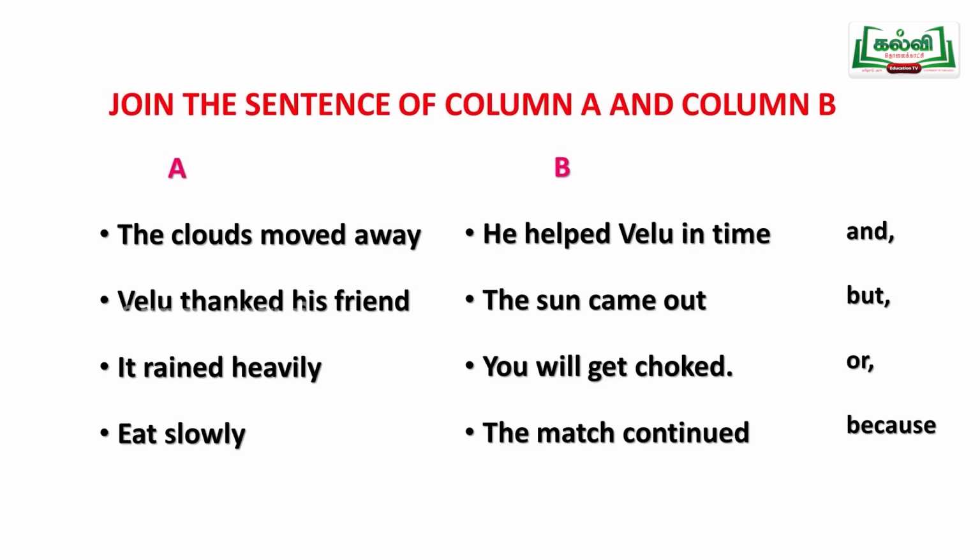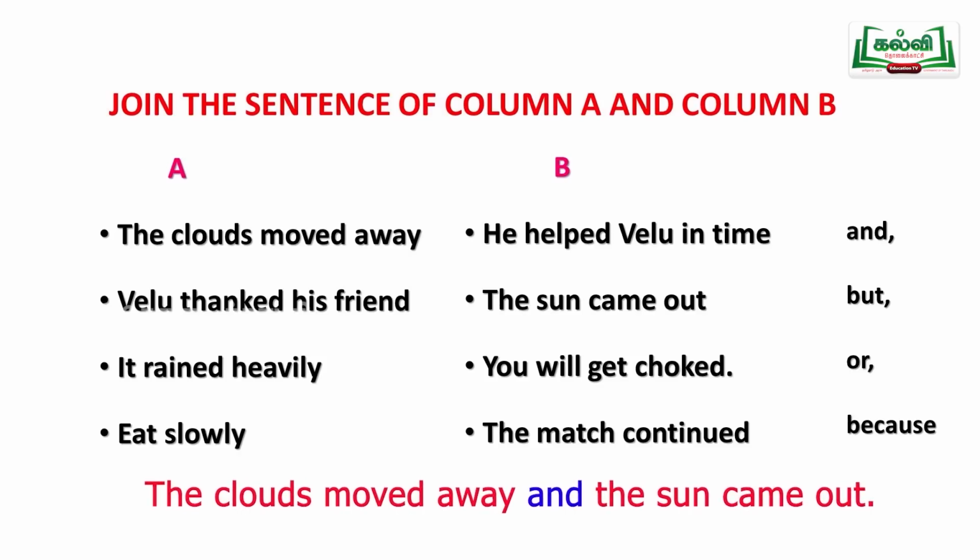The first one, see, the clouds moved away. What is there in the sky? The sun came out. So, two actions. The clouds moved away, the sun came out. Both actions are similar. What will you use? And. Understand? So, the clouds moved away and the sun came out. If you know the meaning of the sentence, then only you can find out the answer from the box. Conjunction, the last of the parts of speech, is very, very important. That's why in the 6th standard itself they were insisting on this conjunction.